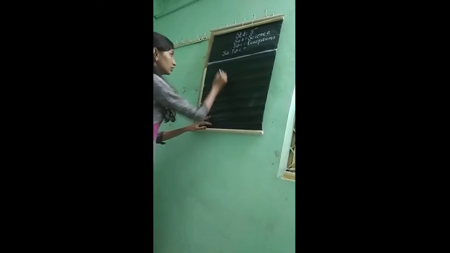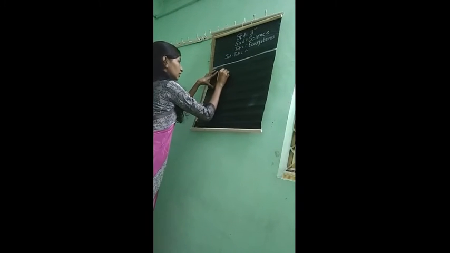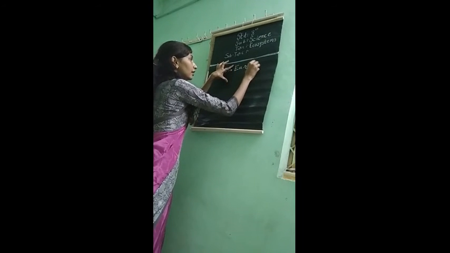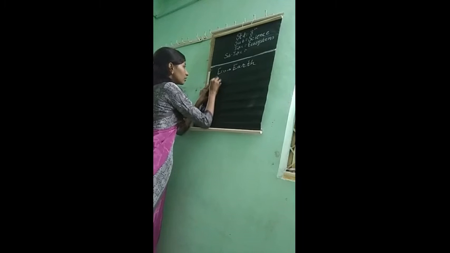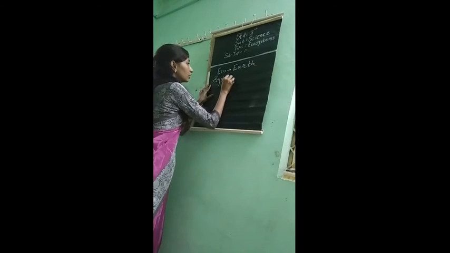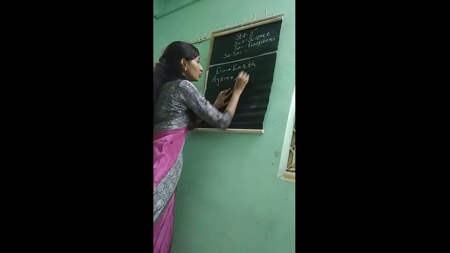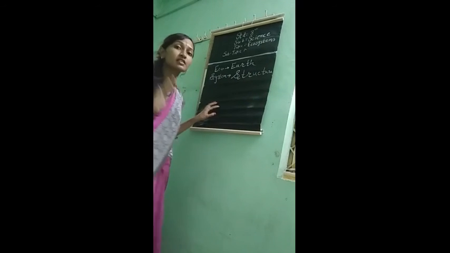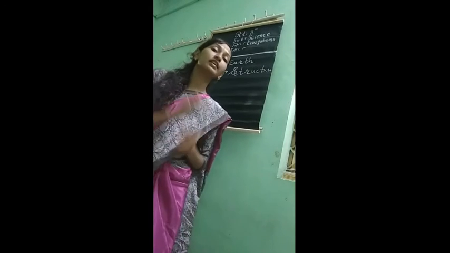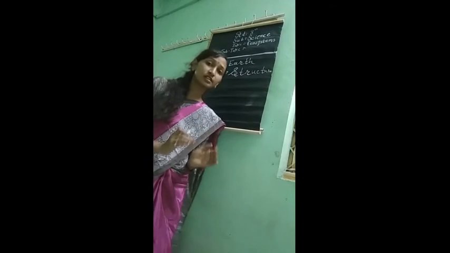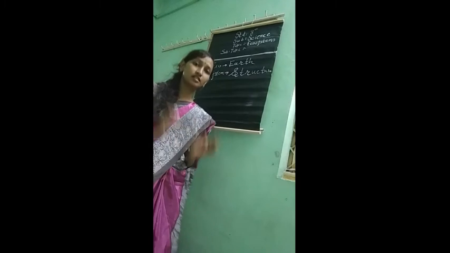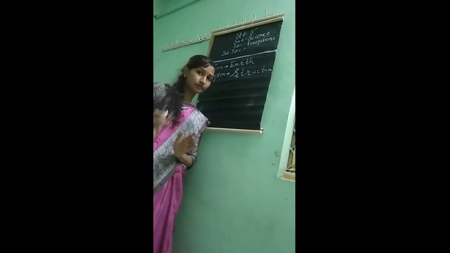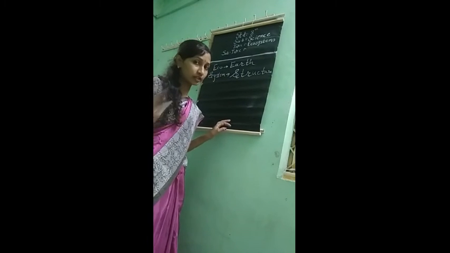Eco means earth and system means structure. So we can say that structure of earth is called as ecosystem. This is a rough definition. I'll tell you the exact definition. Ecosystem is a system in which biotic as well as abiotic factors are included and their interaction is also there.